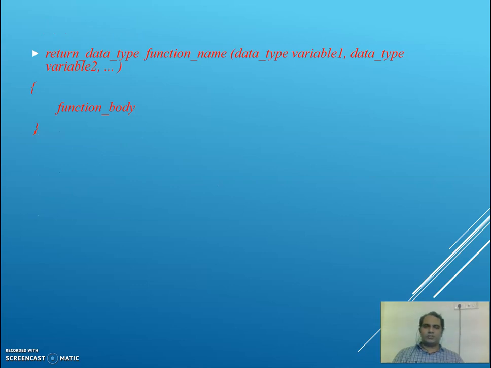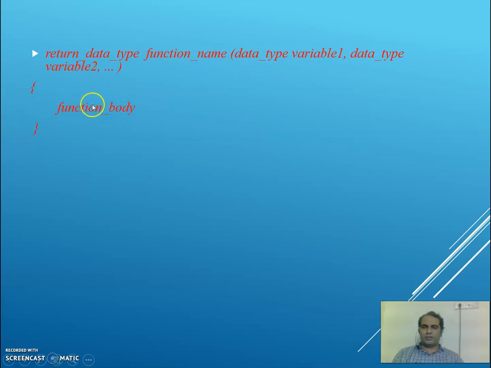Now, the syntax of function definition looks like this. A function has a function name. A function works on given values. The values are given in the parameter form. So here is the list of parameters that are passed to this function: variable 1, and along with the variable I also need to mention what type of data it is going to hold. So data type variable 1, data type variable 2. We can have any number of function parameters, and this function does some operation.